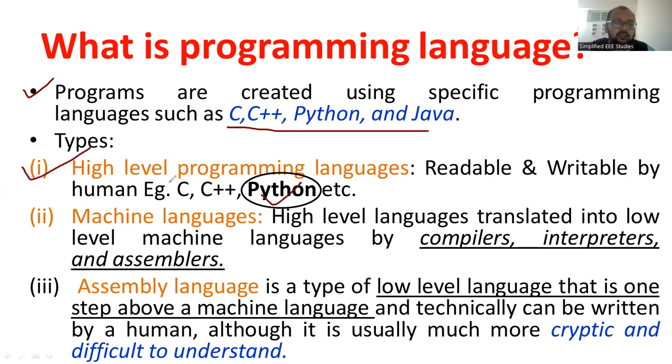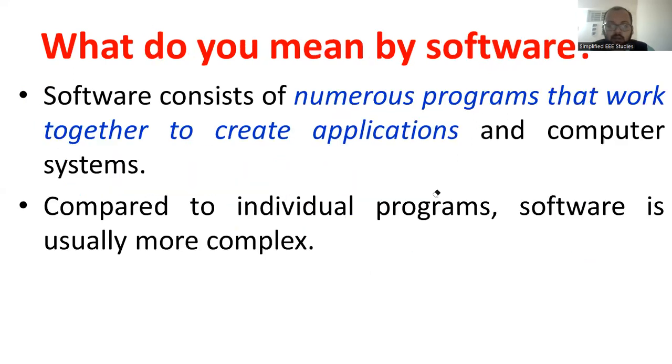As you can see, Python, C++, and Java are all categorized under high-level language. Next to high-level language is generally called assembly language. In microcontrollers, you might have done programming like MOV A, B. Those kinds of languages are generally called assembly language. It is just below the high-level language. The third category is called machine language. High-level language is converted into machine language by using tools such as compiler, interpreter, and assembler. These are the different types of language and their significance. In this particular course, we are mainly focusing on Python.